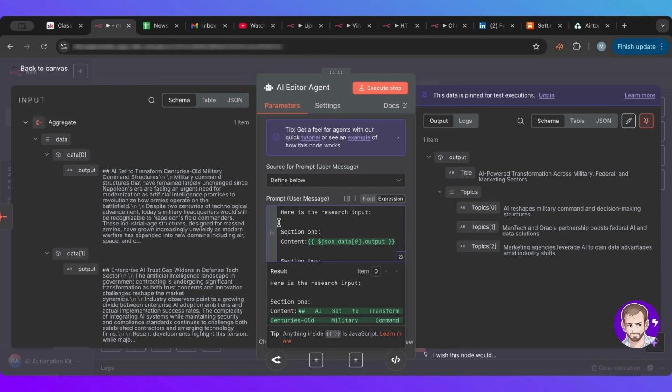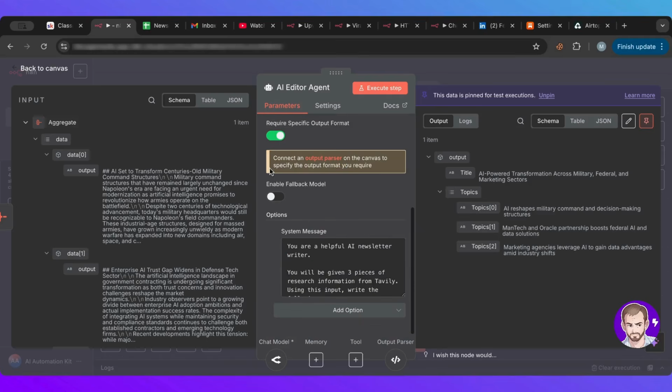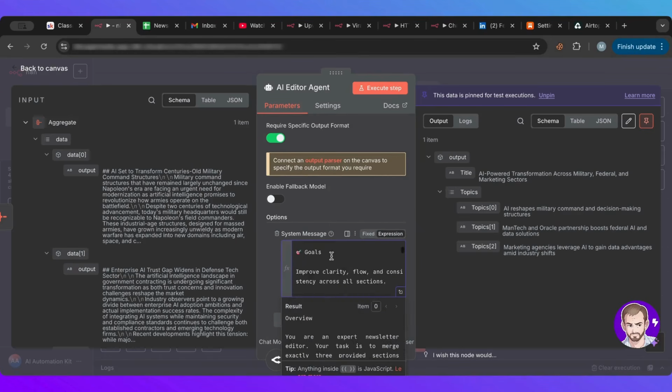So what we're saying here is the input: section 1, and I'm providing it the first one, section 2, the second one, and this is an array, as you can see, with these brackets and number. So I'm providing it with all the sections, and then in the system prompt I'm saying that you have everything you need, and the goal is to create a 600-word newsletter, and you can increase this.